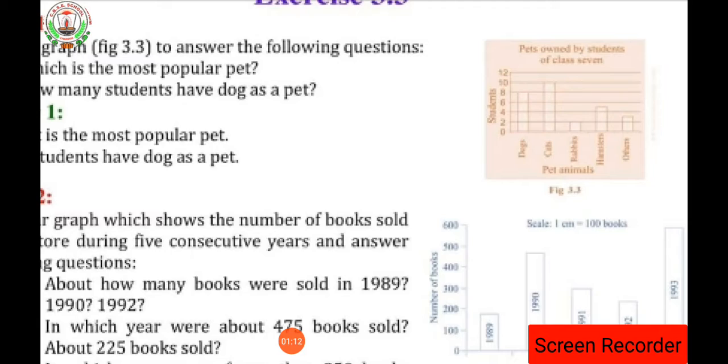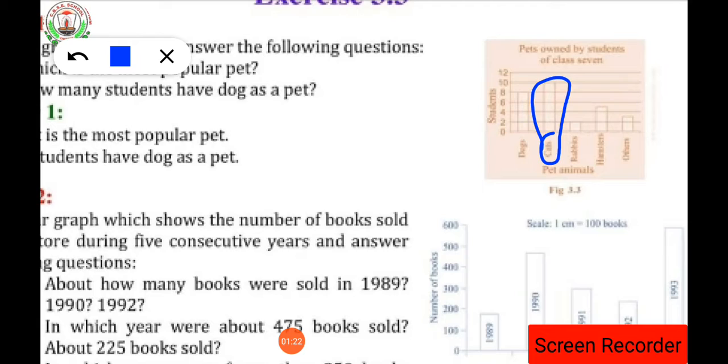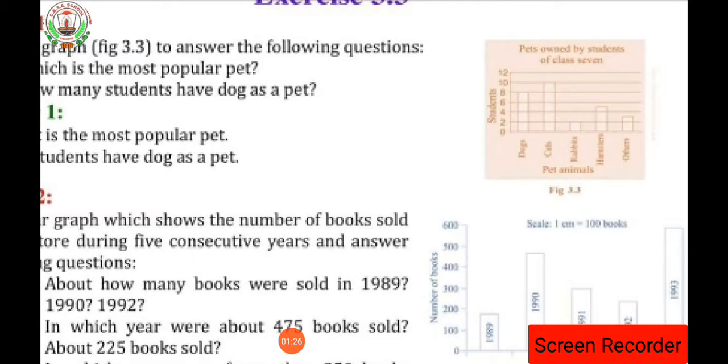Among these, which is the most popular pet? Looking at the graph, this is the highest one and it is the most popular. So we can say that cat is the most popular pet, because its graph rises to the maximum, 50. That's why 50 students like cat, and that's why it is the most popular pet.